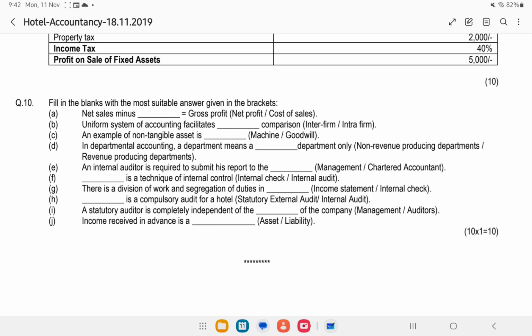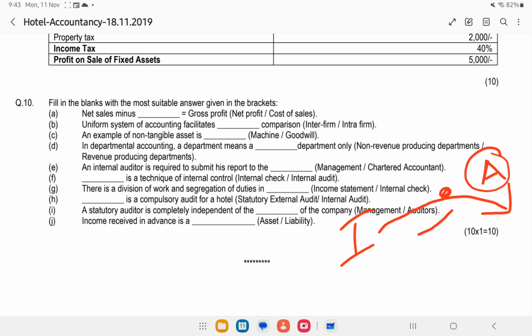And income received in advance is an asset or liability. Very important question. See, we have a date to receive our income, okay. If you are receiving an income after that date, it is an asset. But if we are receiving the income before that date, it is our liability. So it is income only if we receive it at the right time. If you are receiving it after the date to receive it, it is our asset. If you are receiving it before that date, it is our liability. So that is the right answer.